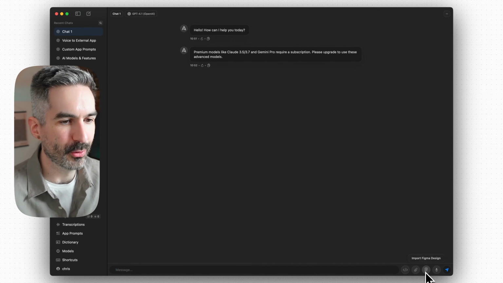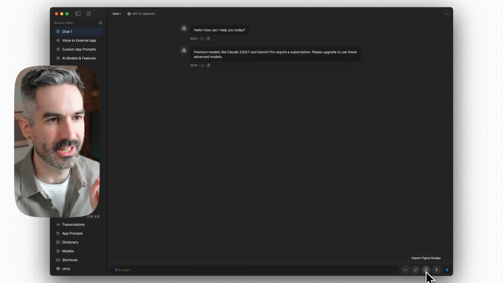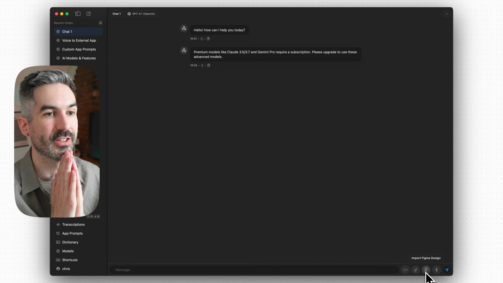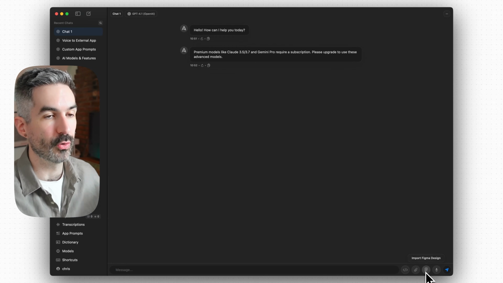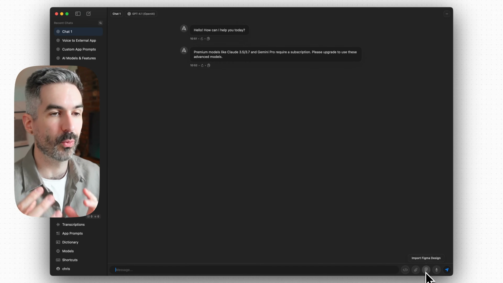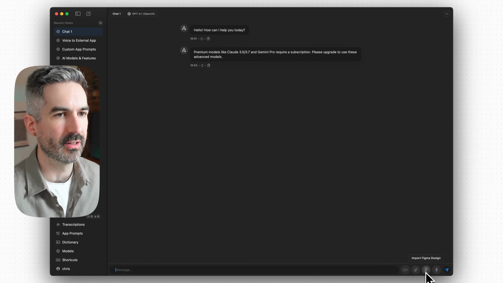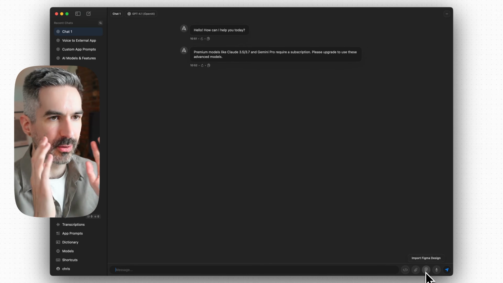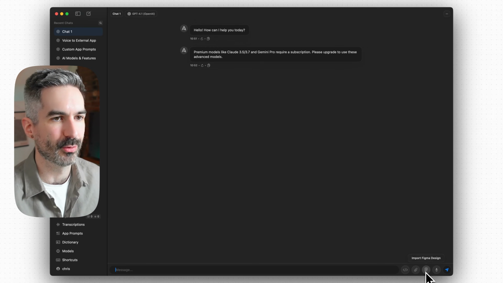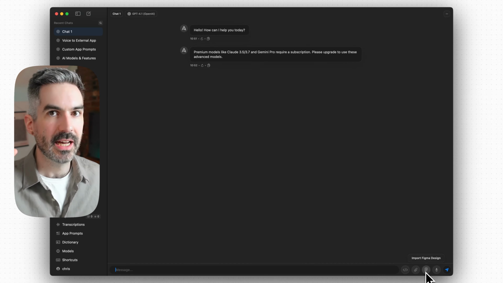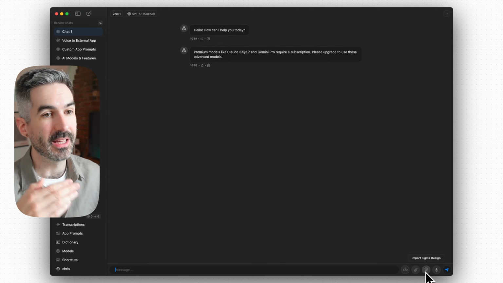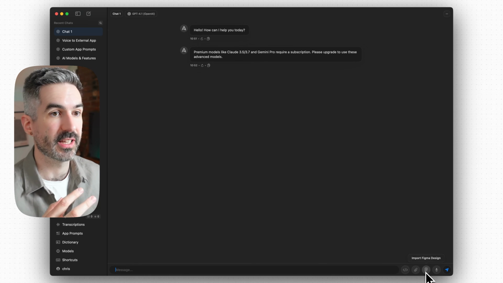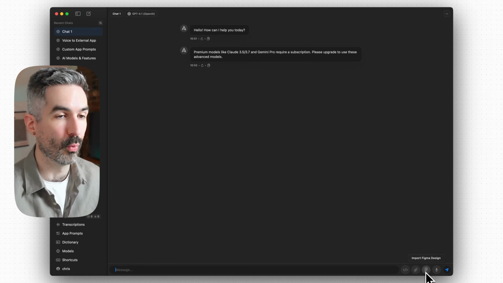You've also got import Figma design here, which I think is super interesting. This ties into the use case where the customer of Design Code is a designer who wants to build products. One of this tool's unique selling points is that it helps designers build products, but that's really hidden below all of these other features. So one thing that might be super beneficial with Aura is to refocus on one really specific use case and make it so good at that it gains so much traction and attention from what it can do there.